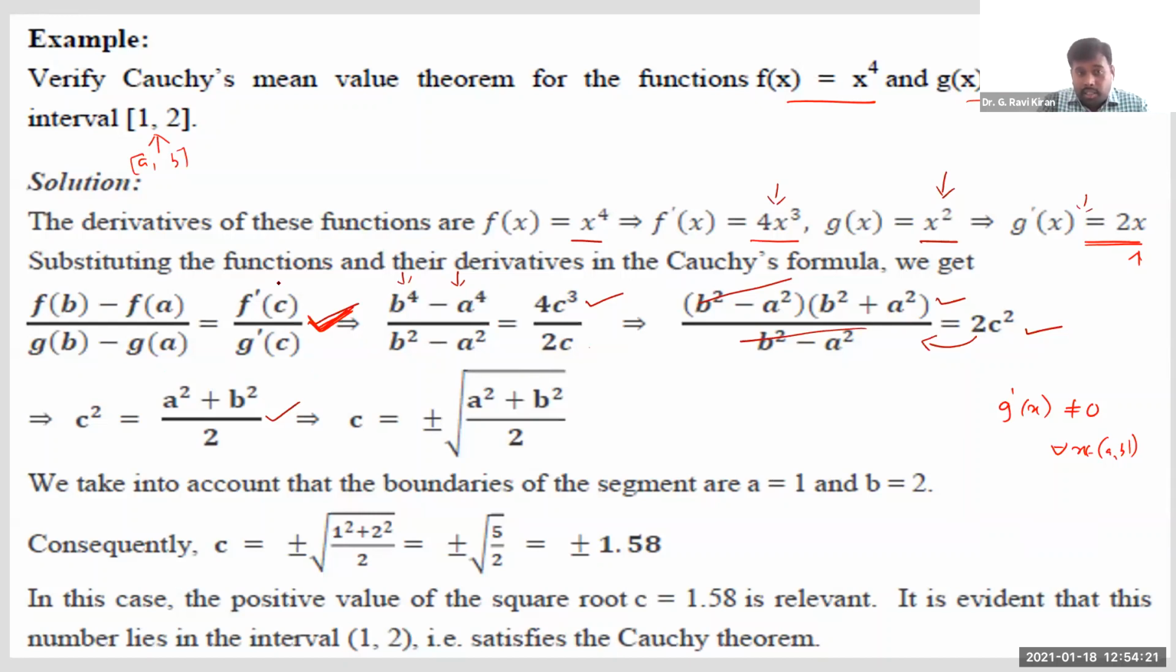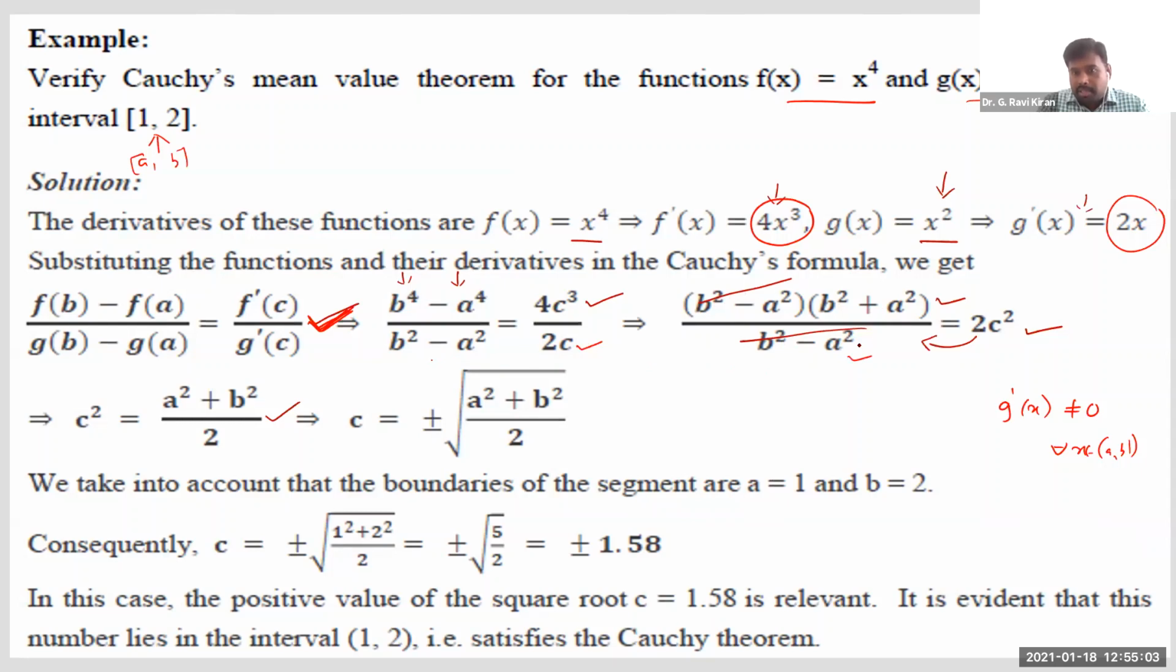And on the other side, f dash of x we got is 4x cube. So if you substitute x is equal to c, it is 4c cube, and g dash of x we got as 2x, so substituting x is equal to c, we get 2c. Now if you simplify this, we can write b power 4 minus a power 4 as b square whole square minus a square whole square. So we can write it like this, b square minus a square into b square plus a square, just like a square minus b square can be written as a minus b into a plus b. The denominator is written as it is.